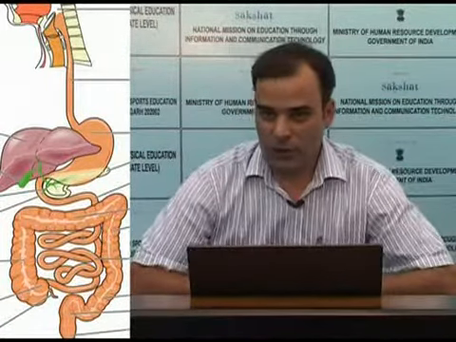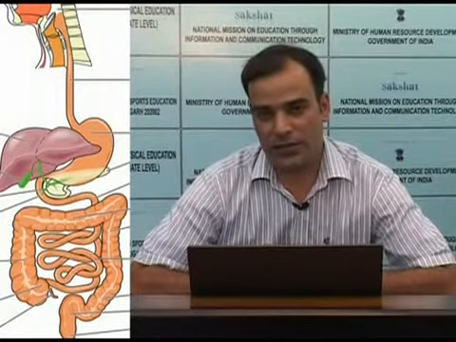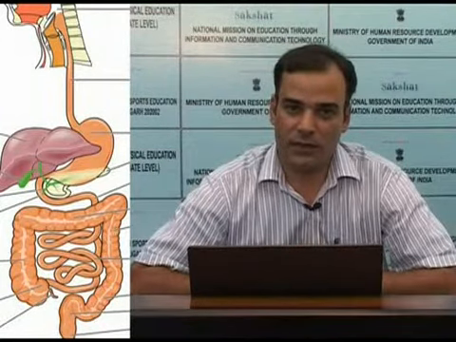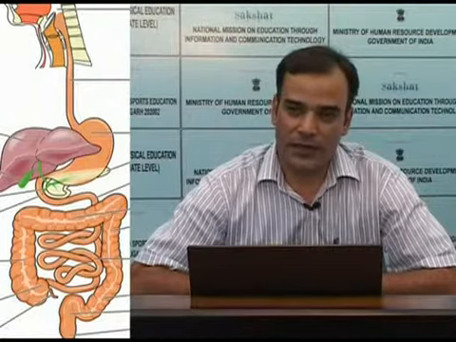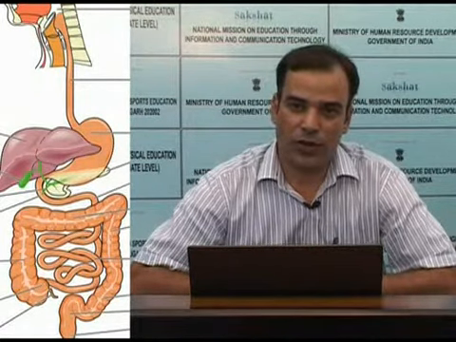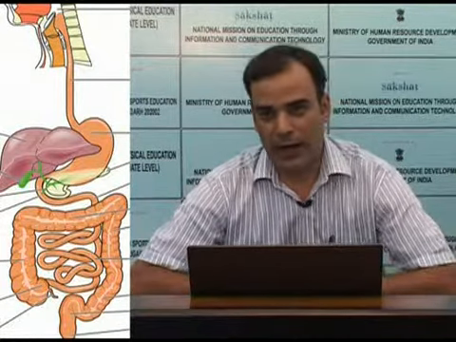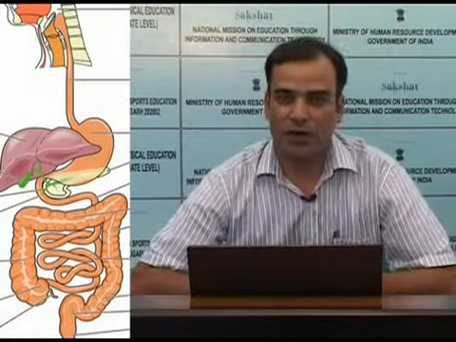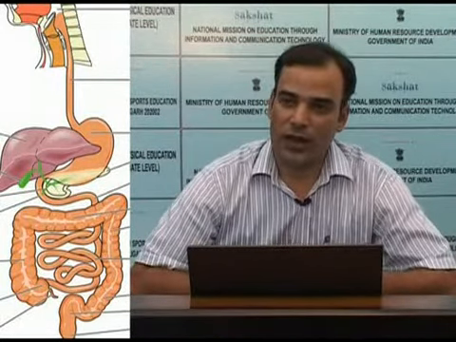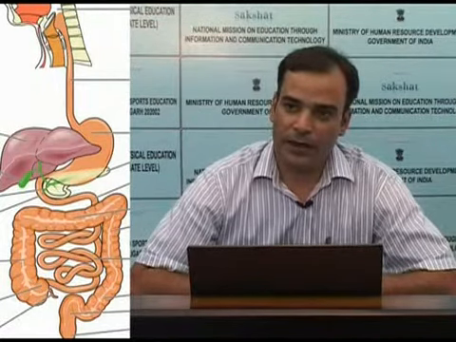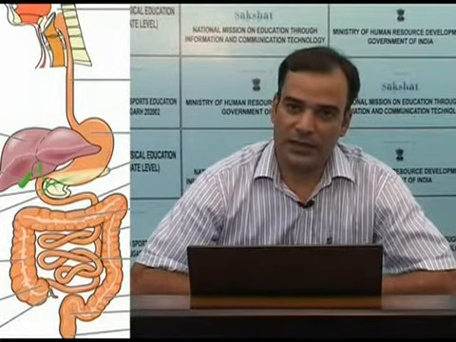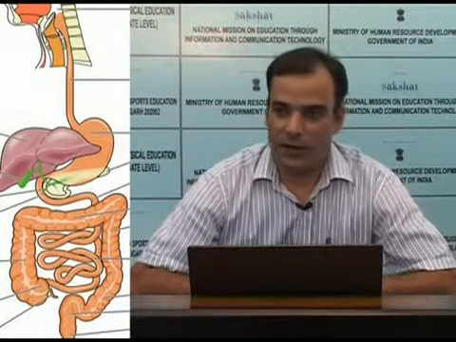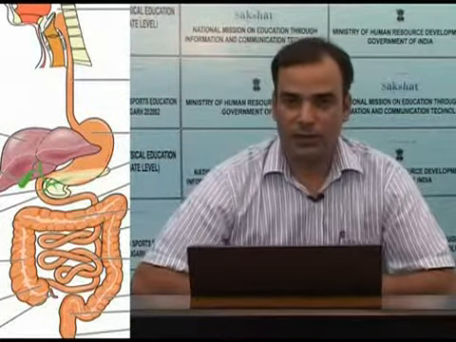Besides these 4 basic layers of the gastrointestinal tract, there is also a layer of sparse muscle called the muscularis mucosa. This muscularis mucosa lies between the submucosa and mucosa. Apart from this, 2 very important nervous plexuses, that is, networks of neurons, also lie between these layers. Between the muscle layers is a nervous plexus called the enteric plexus, and within the submucosa is another nervous plexus